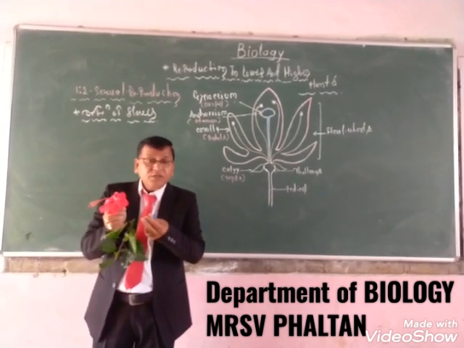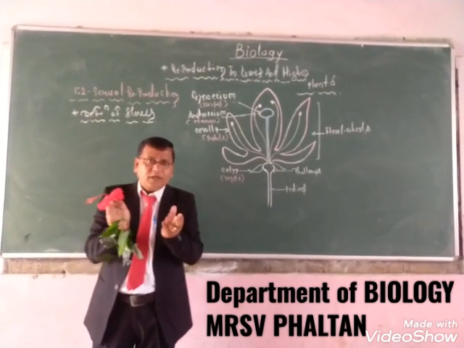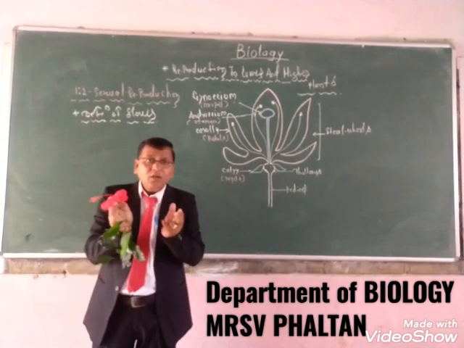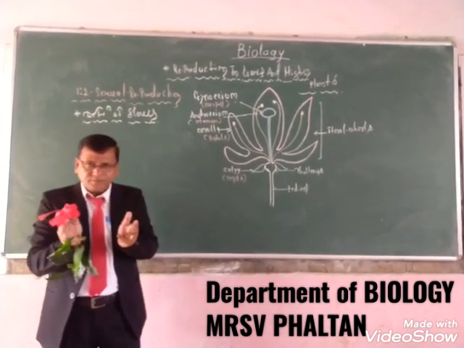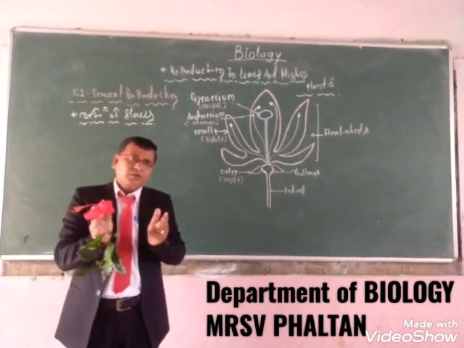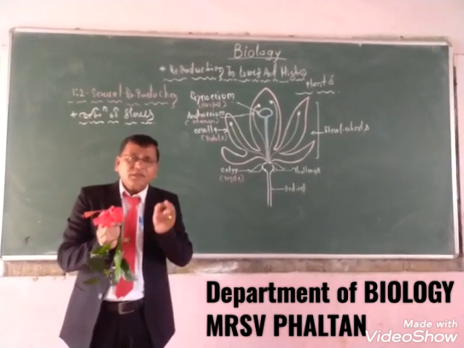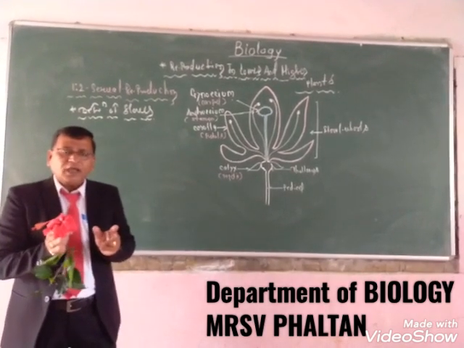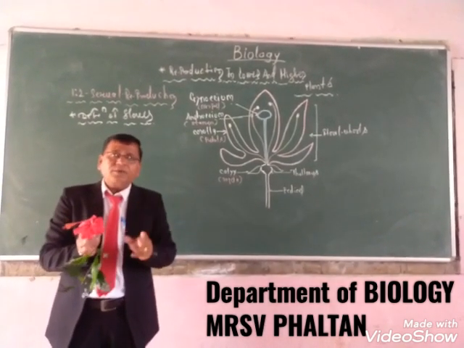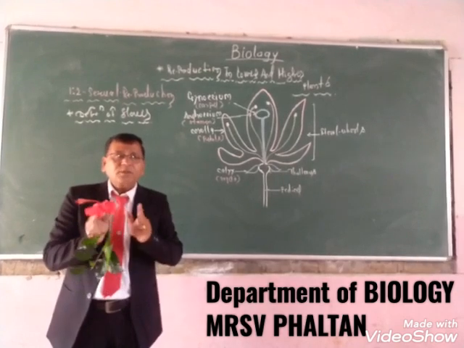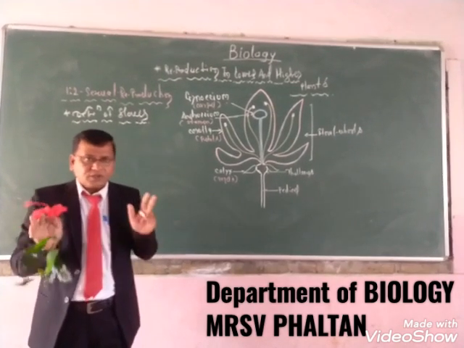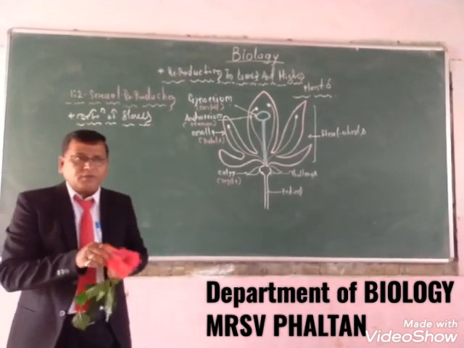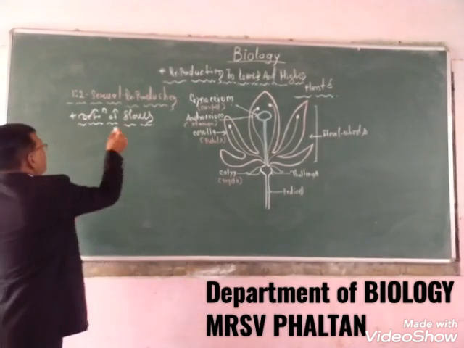But after the bud is completely open, and all the flower parts are exposed, it is called the flower. So the flower is a modified shoot and special design on the plant in angiosperms for the purpose of sexual reproduction. This is the definition of flower: flower is a highly modified shoot.